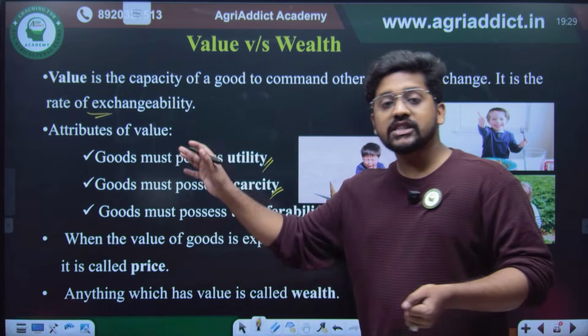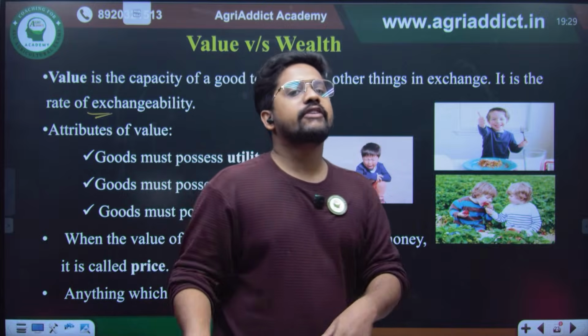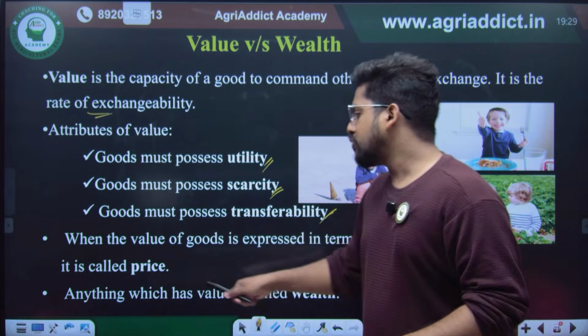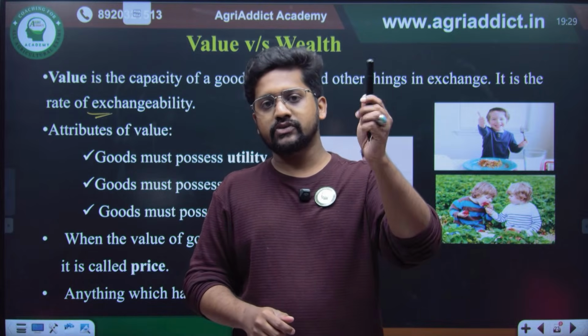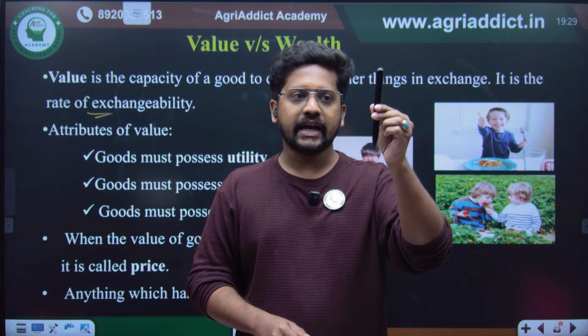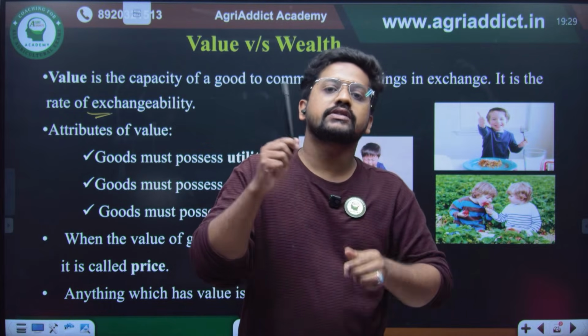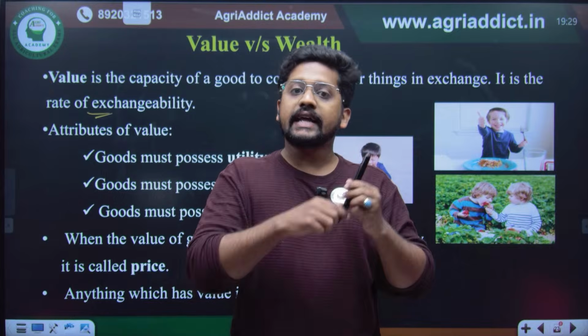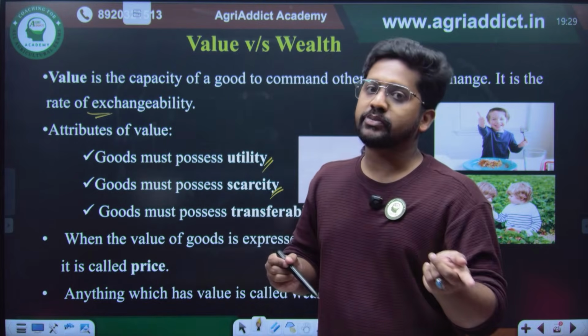And when this value is expressed in monetary terms, such as rupees or dollars or pounds, then we can say that the value becomes the price of a commodity. So exactly what is the price of this pen? Maybe 10 rupees, right? But this 10 rupees is nothing but the value expressed in monetary terms. So that's why this becomes price. When a value is expressed in monetary terms, it becomes price. So that is the difference between value and price.